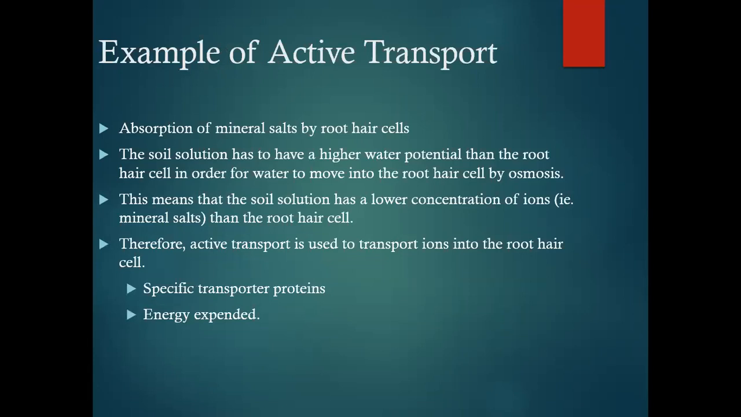Example of active transport: absorption of mineral salts by root hair cells. The soil solution has a much higher water potential than the root hair cell, in order for water to move into the hair cell by osmosis. This means that the soil solution has a lower concentration of ions than the root hair cell. Therefore, active transport is used to transport the ions into the hair cell. Specific transporter proteins and energy are expended.